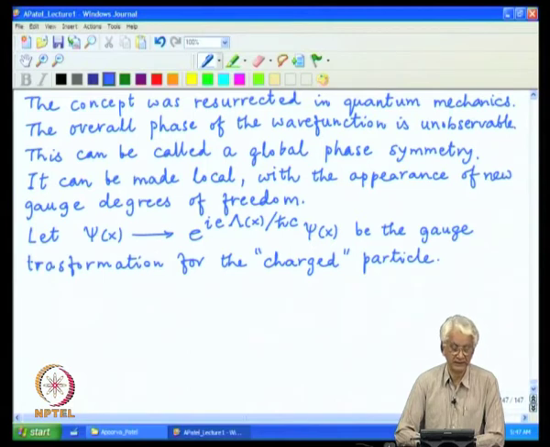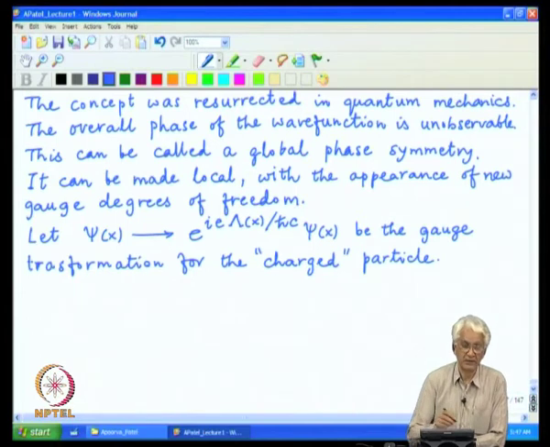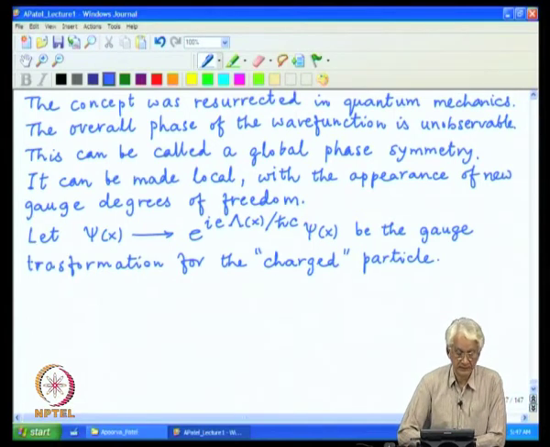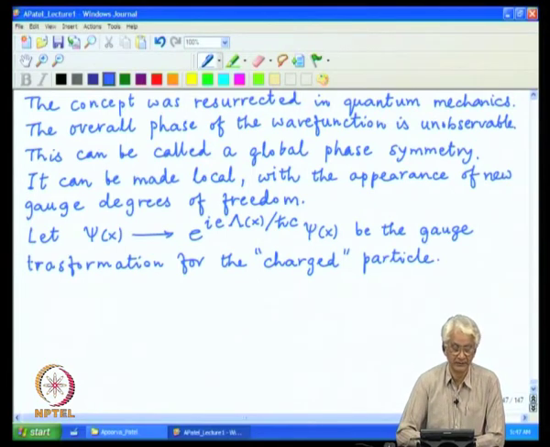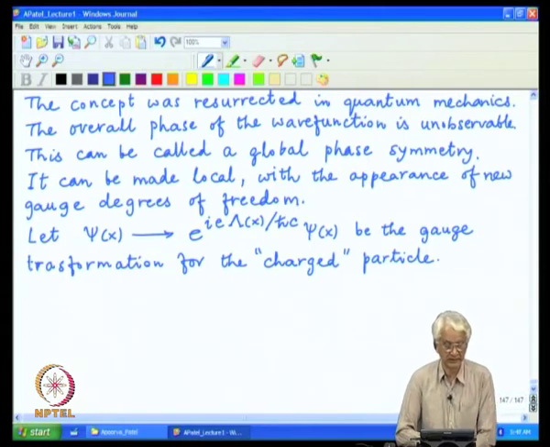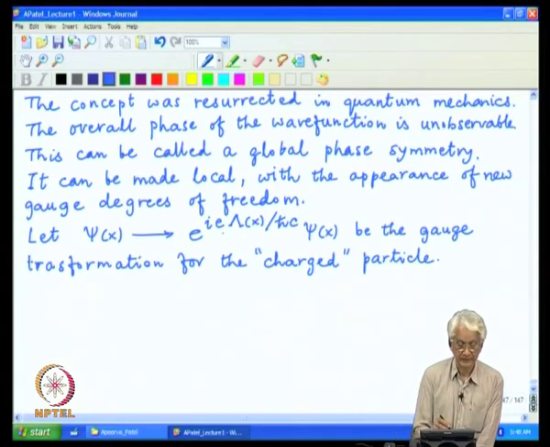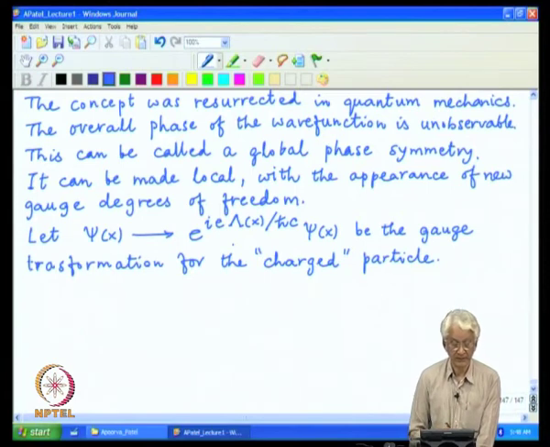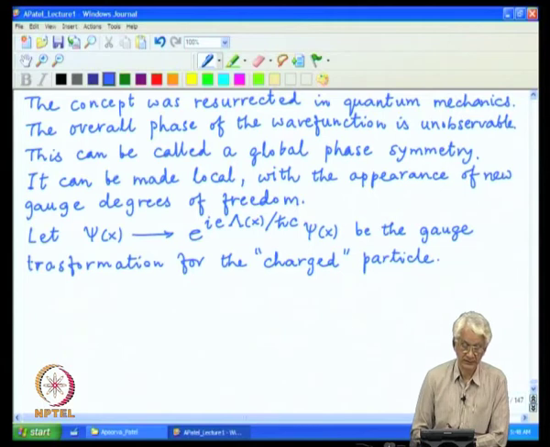So, to get the phase we need a charged object, and the various constants inside here are stuck in with a little bit of foresight, so that the equations turn out to have the same form as we have used them before, and they are all the fundamental constants of charge, speed of light and Planck's constant, and lambda x is actually the real object which varies from one location to another.